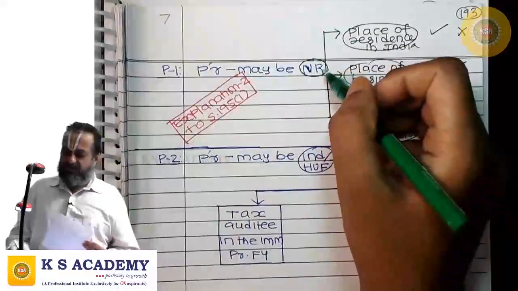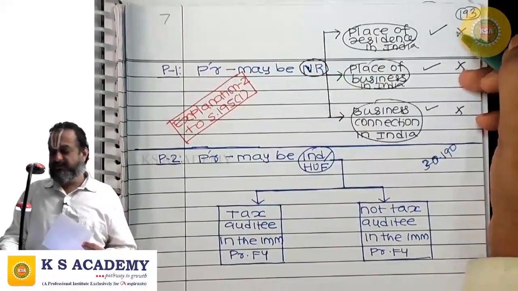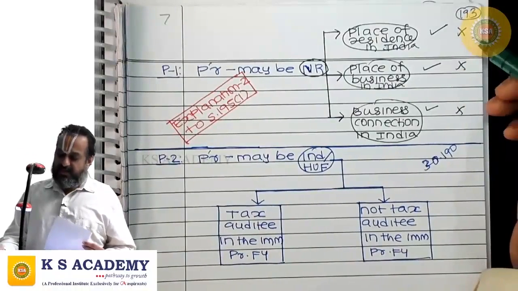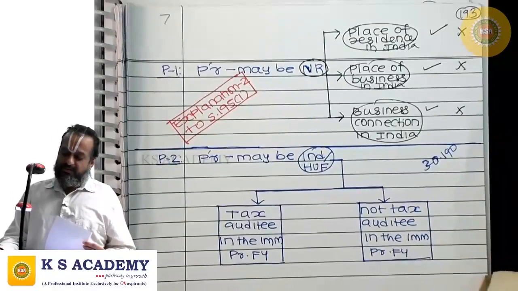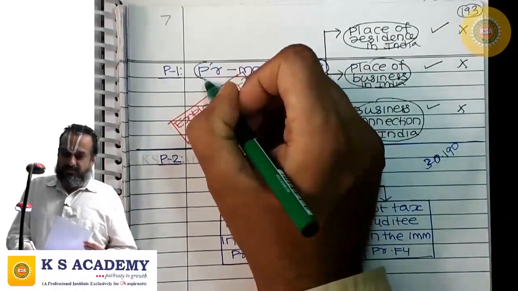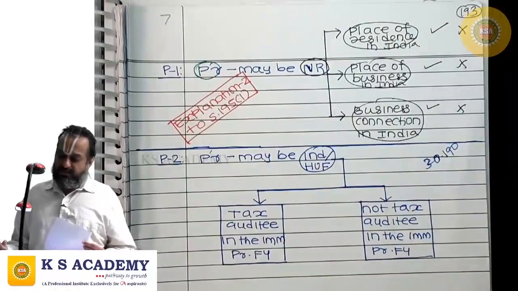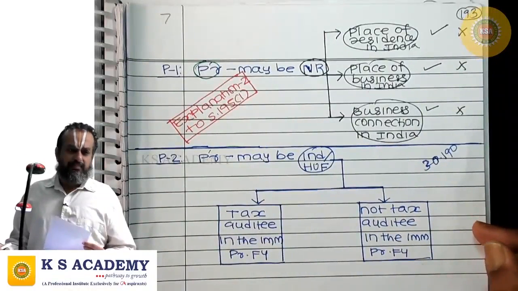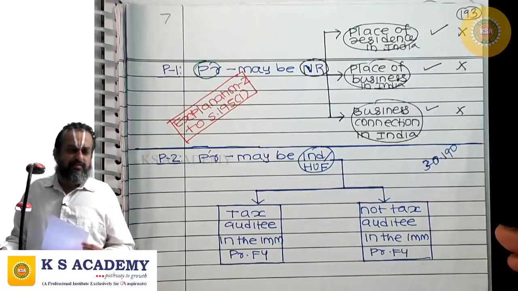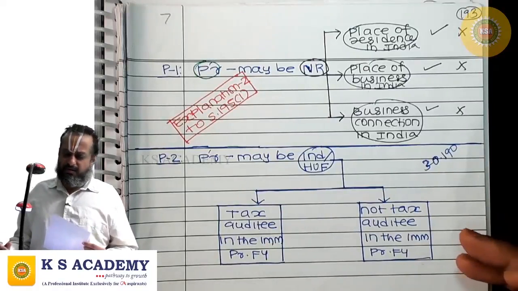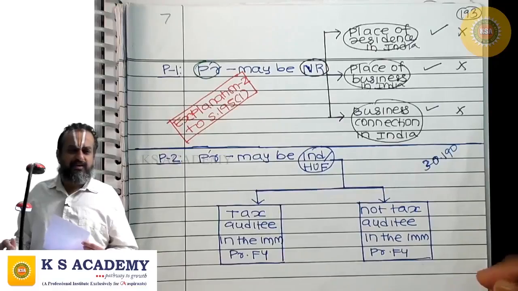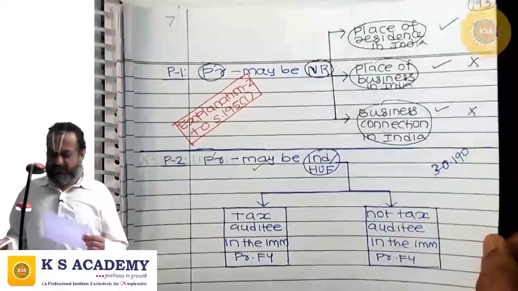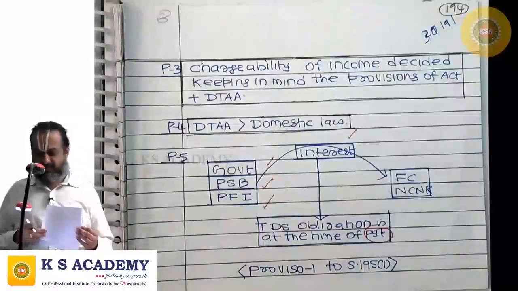Even if he is a non-resident who doesn't have any place of residence in India, who doesn't have place of business in India, who doesn't have business connection in India, still he has TDS obligation. Then the payer may be an individual or HUF, liable to tax audit or not in the immediately preceding financial year. That is not at all relevant. Still there is TDS obligation.